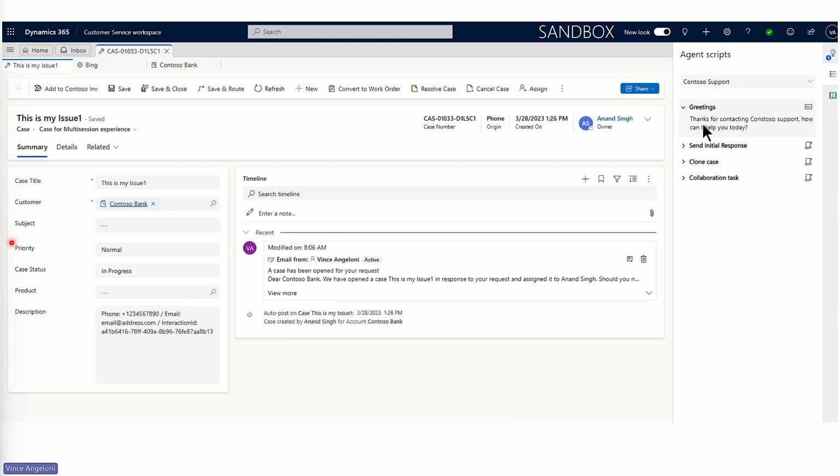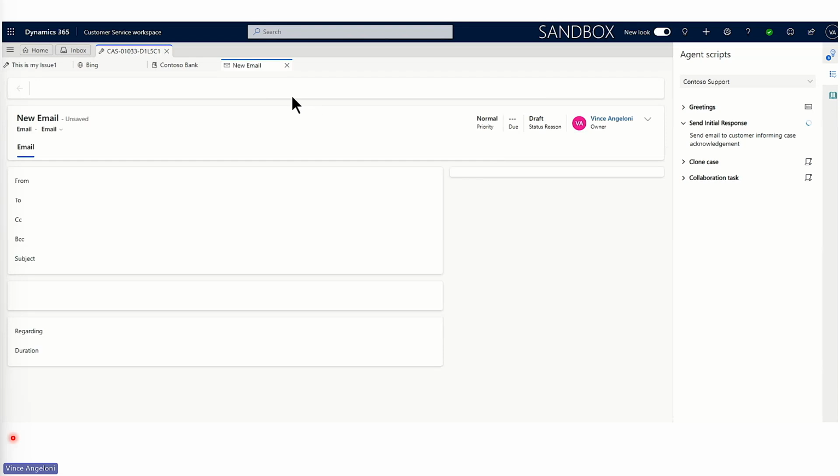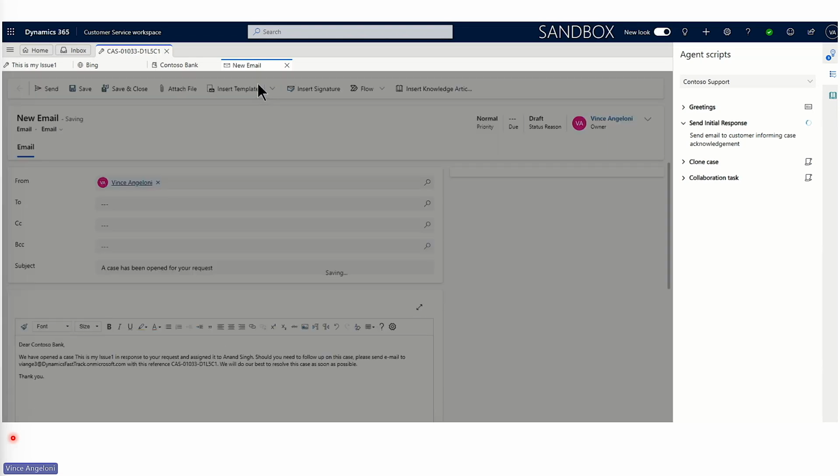The first one is about providing guidance to wish the customer. It is just a help. The second one is about an automation to create an email quickly, and this is primarily used for sending an acknowledgement.